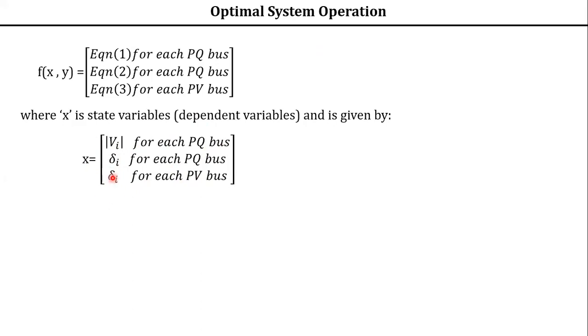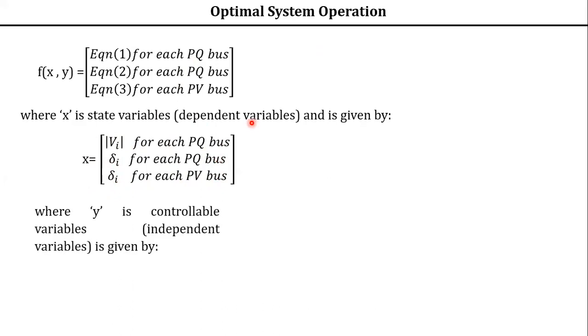The parameters which you have to evaluate are your state variables. As I said, state variables are the smallest set of variables which determines the complete behavior of the system. These variables are dependent on other parameters, so they are known as dependent variables.